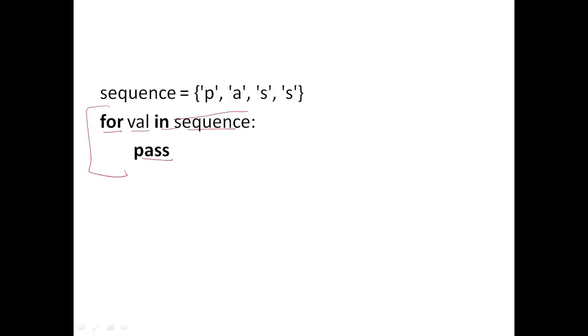Here sequence is an iterable object, which is a set, and the for loop will iterate over this set, and one by one the values of this set are assigned to the variable val. But what does this for loop do? Suppose we do not know why we have written this, or right now we are not sure about the statements of the for loop, and we want to just check whether this will work or not. So we can write pass here, and later on we can modify it with some actual statement. So we can test this loop.